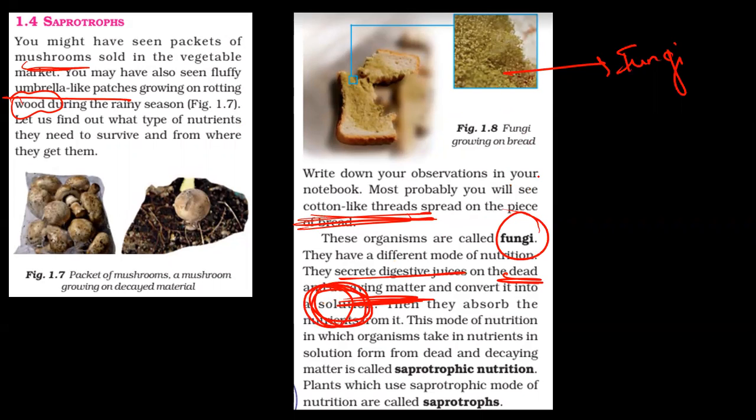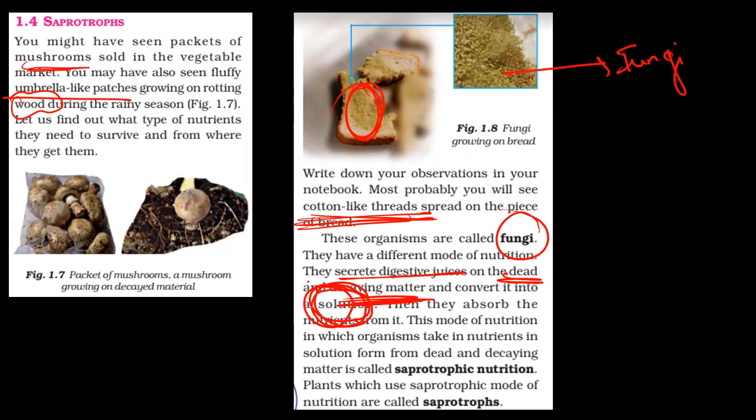They are microscopic organisms. On top, you can see green patches there. But if you see from microscope, you can see it in a much detailed way. From outside, all you can see is this. But they look like this. They have spore, they have sporangia. There's a detailed explanation you can read through on the internet as well. But all we need to know for now is that saprotrophs, they feed on dead and decaying organisms. And they secrete juices, convert into a solution. And this is their mode of nutrition.